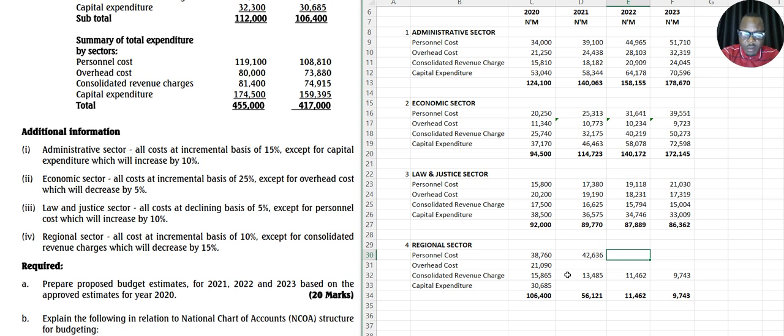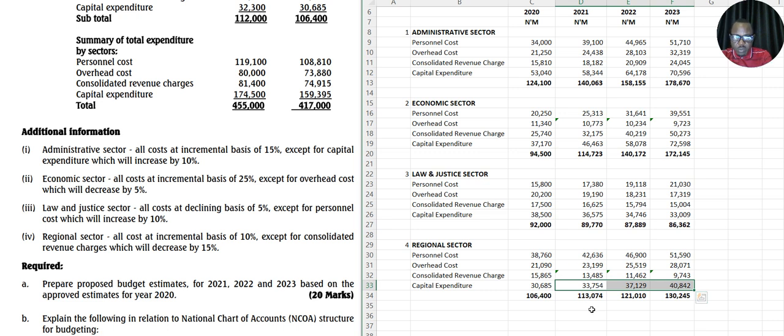Okay, this equals this multiplied by 1.1, and this equals this multiplied by 1.1. Okay, we have this value. I just do like this, and like this. Okay, so that gives us this.